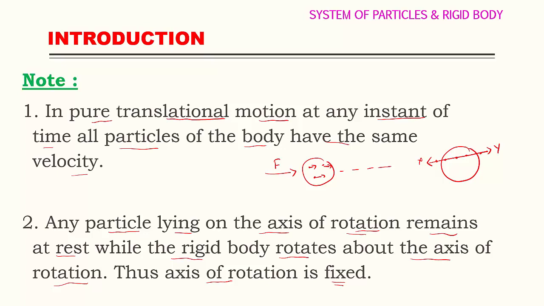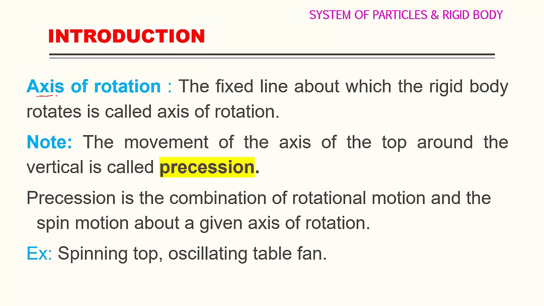That's why this axis of rotation is always fixed and does not change its position. The particles lying on the axis are always at rest and at a constant position. Only this rigid body starts to rotate. Right? Then, what is the axis of rotation? It is the fixed line about which the rigid body rotates. This is called the axis of rotation.